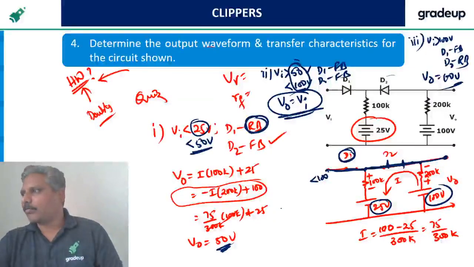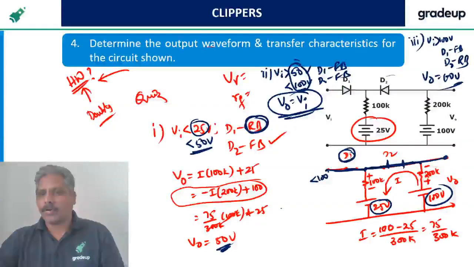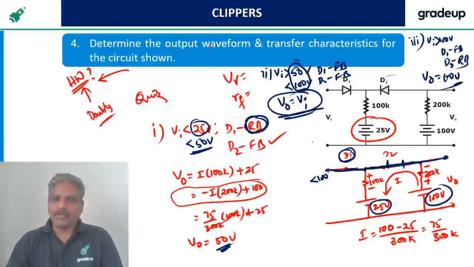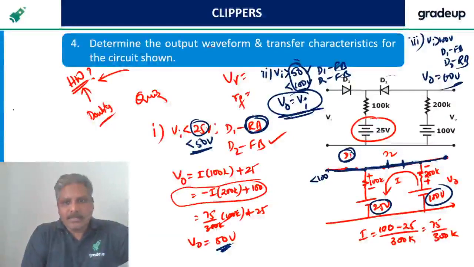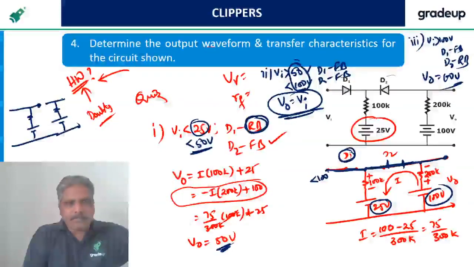Meet Chaudhary asks, how to find V0 when D1 is on and D2 is off? Very simple. D1 on, like this, D2 off, like this. That's why I'm telling you to draw it every time.